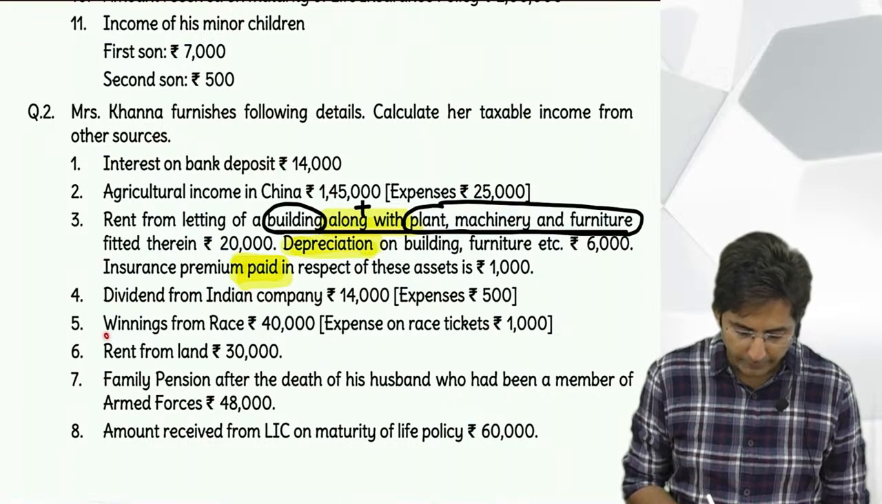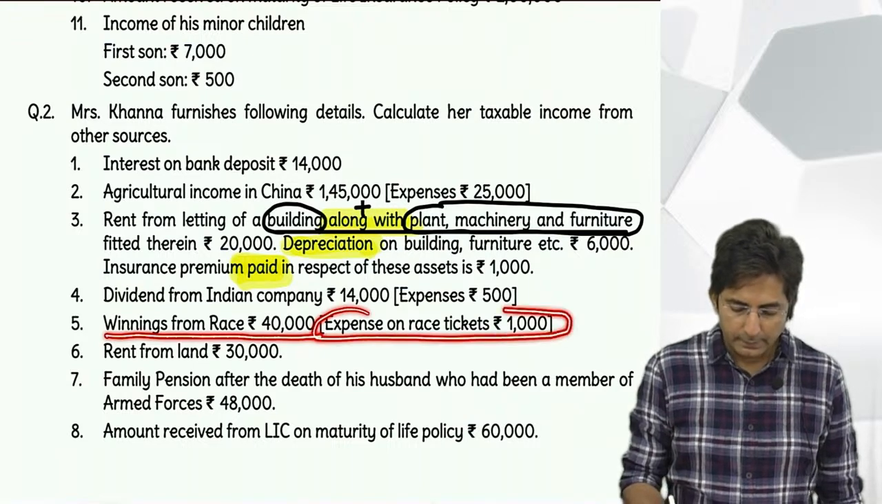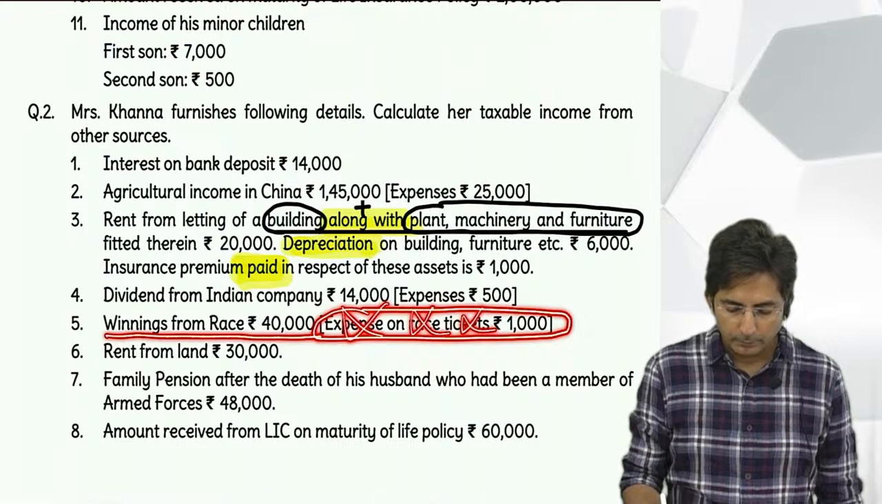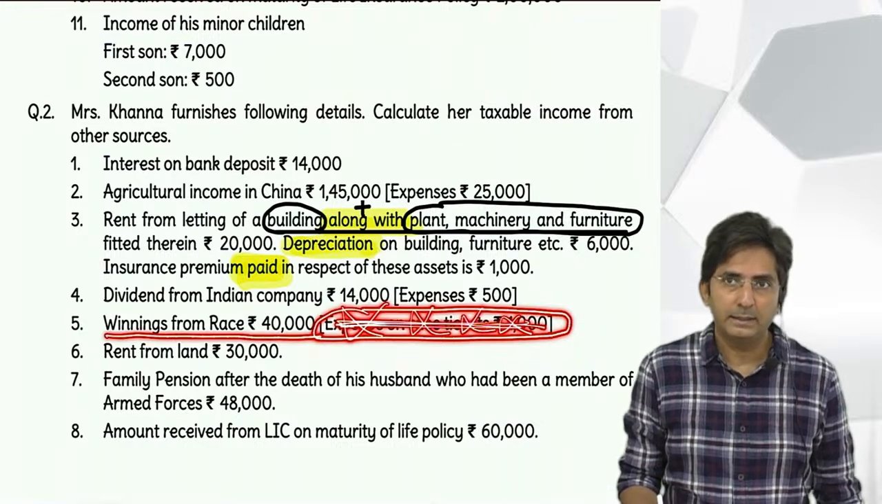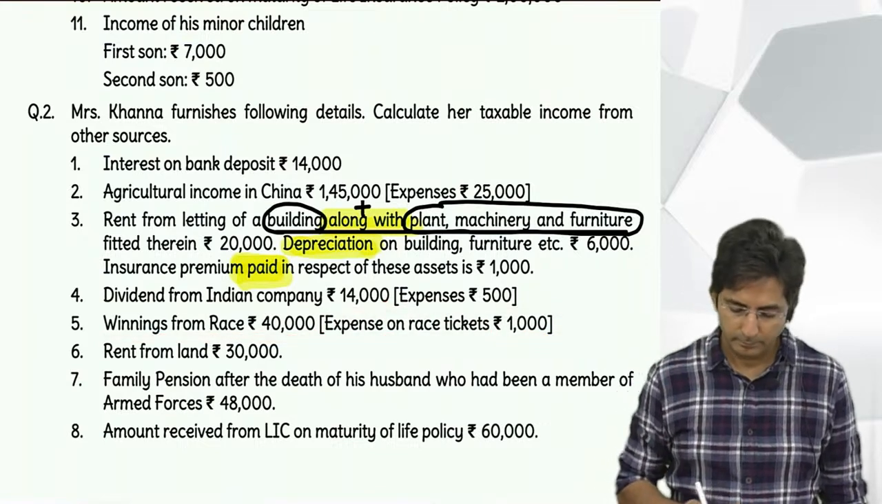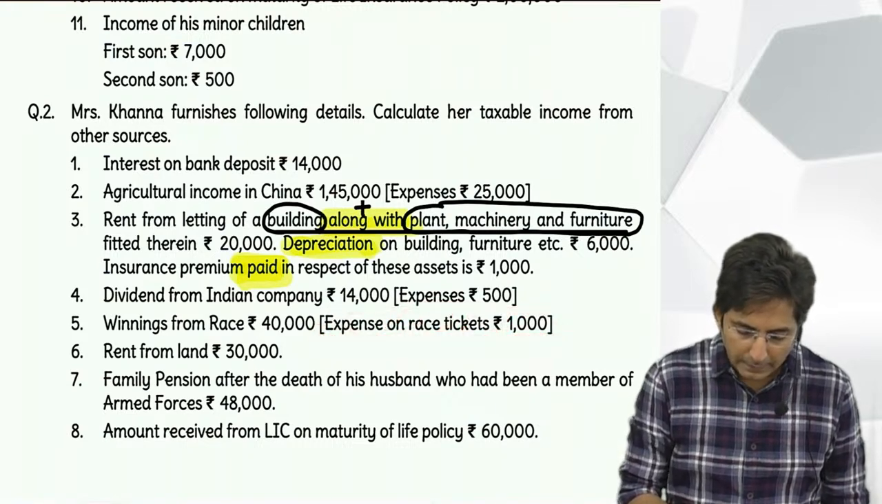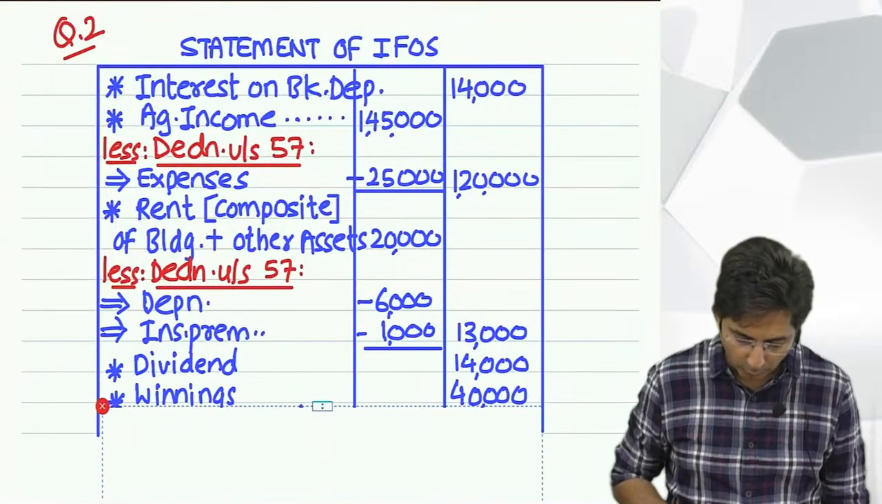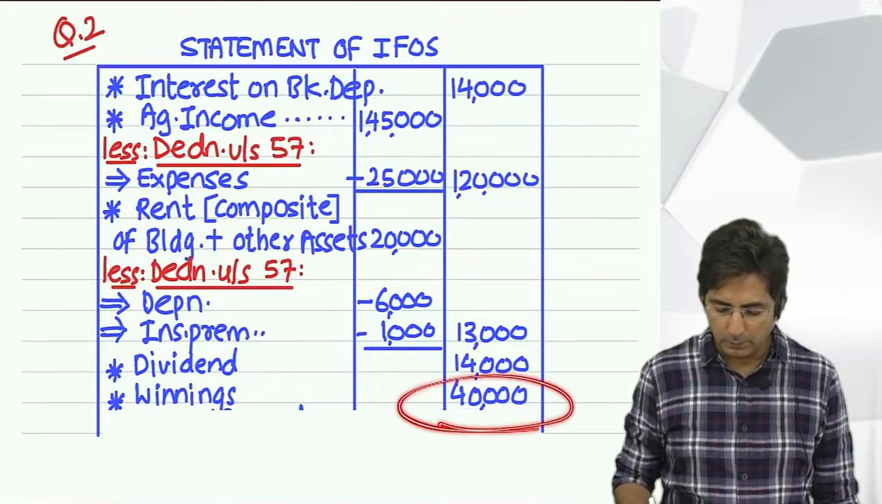Then what about next point? Winnings from races. For winnings, what is the rule? What to do with expense? Deduct the expense or ignore the expense? Ignore. Because winnings, does it come from hard work or mere luck? Mere luck. There is no hard work, there is no spending. People keep spending, but they are not lucky, they will never win. So winnings comes not from spending, it comes from luck. So this spending has got no connection, ignore it. So directly you will write the amount of winnings in outer column. See, 40,000.